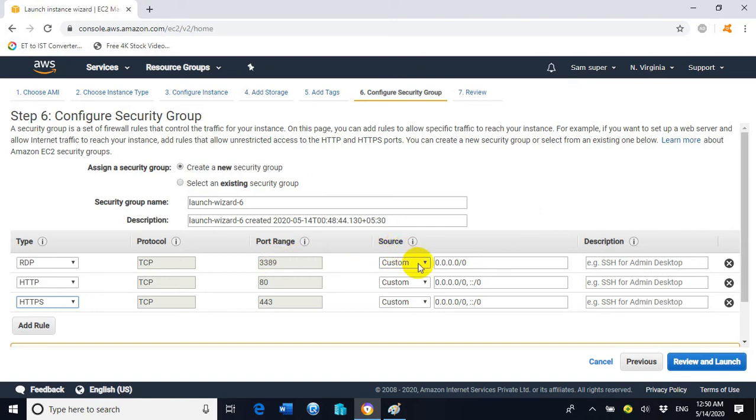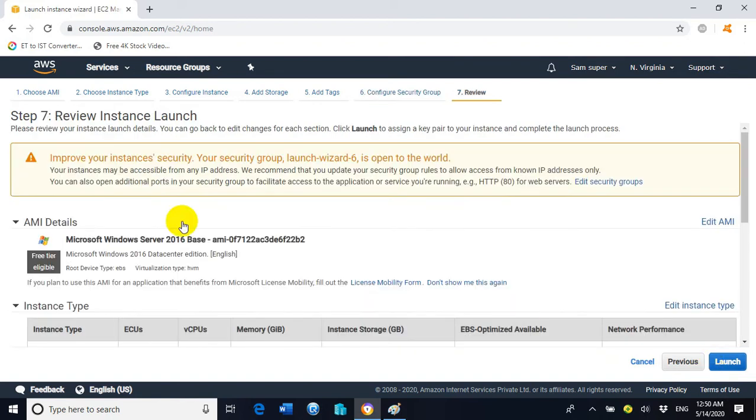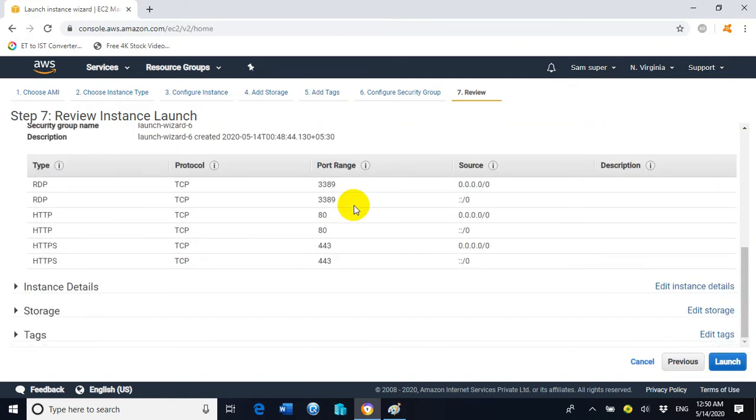So under the source, click on anywhere for all the three protocols. Now click on review and launch. This will show you step number 7, and step number 7 will display the summary of all the steps that you have already performed in the wizard.